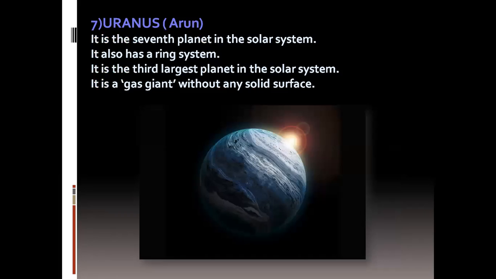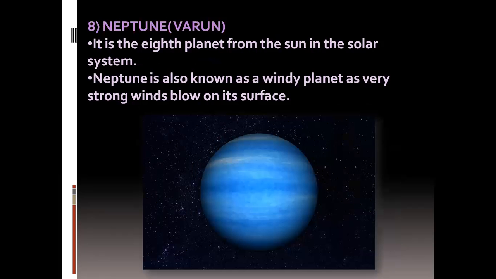Our seventh planet is Uranus, that is Arun. It is the seventh planet in the solar system, and it also has a ring system. It is the third largest planet in the solar system. It is a gas giant without any solid surface. You can see the picture, children.